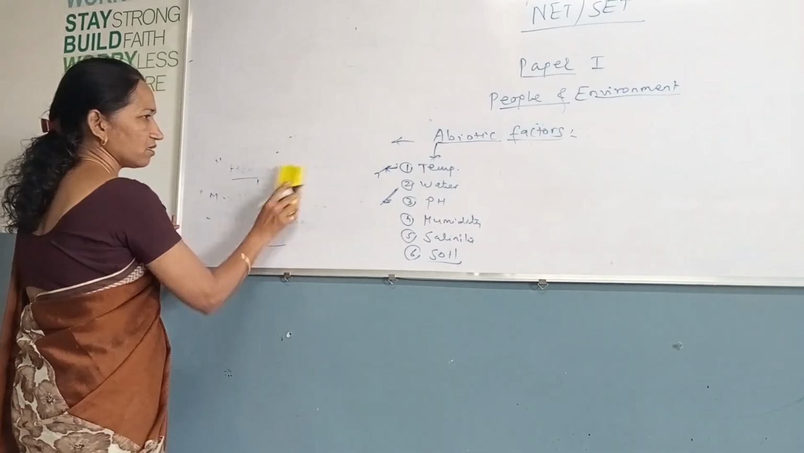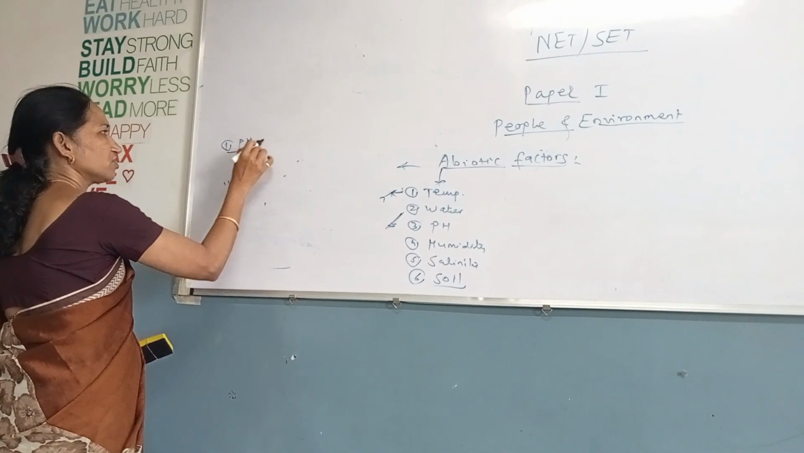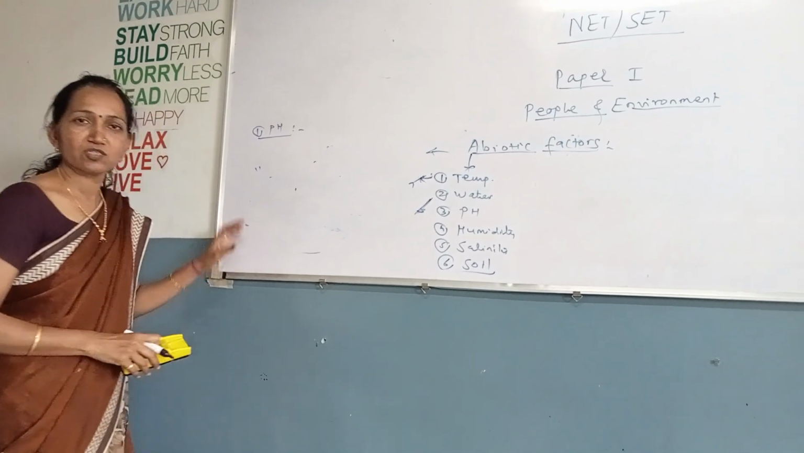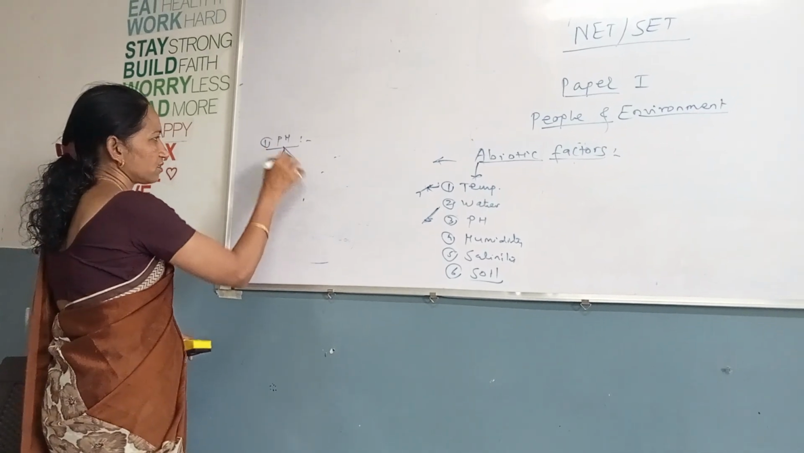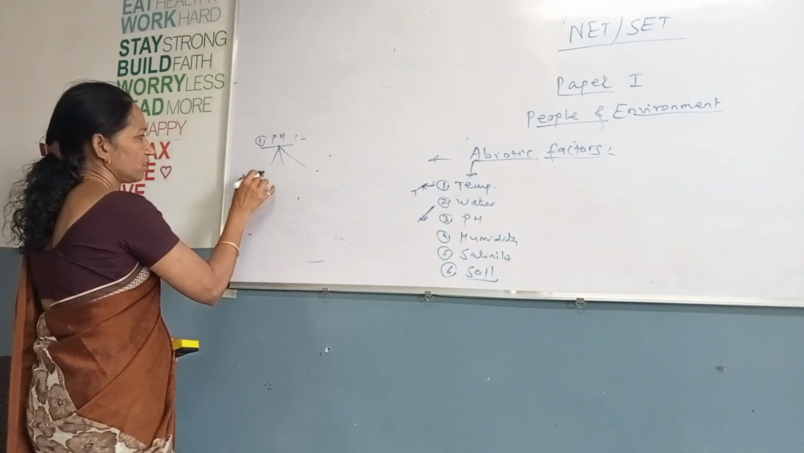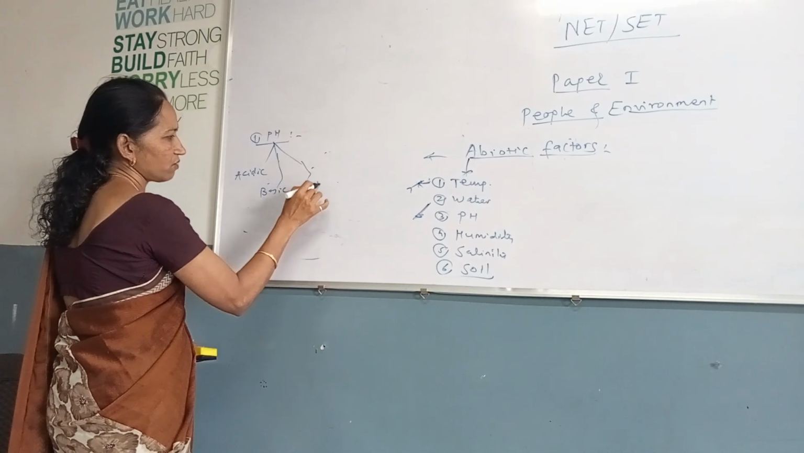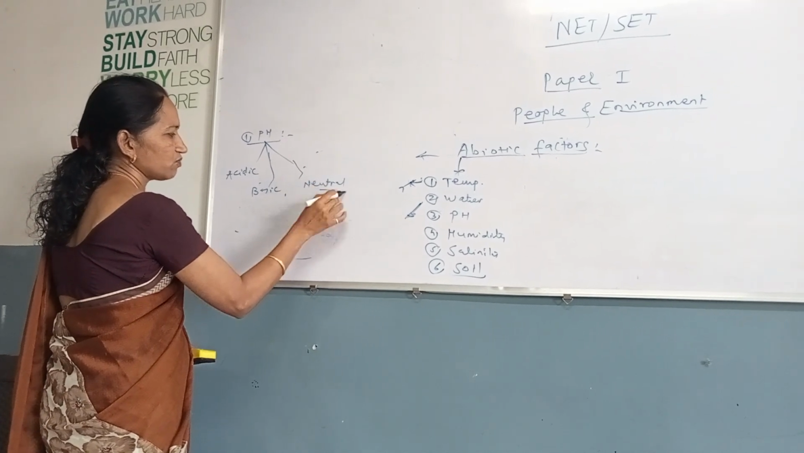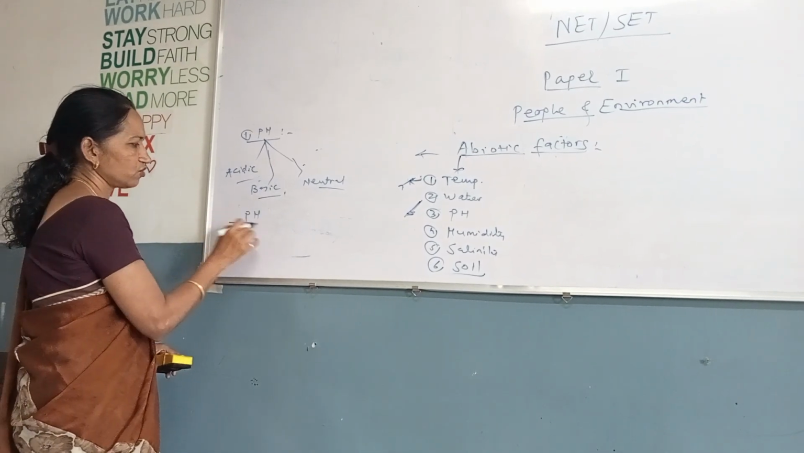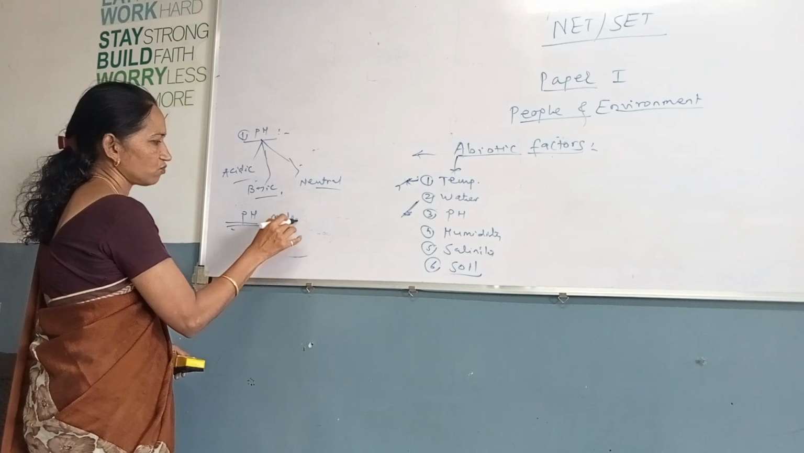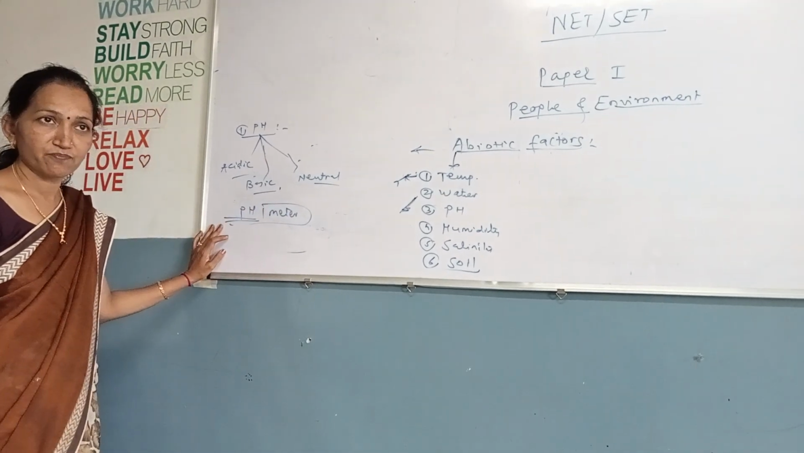Then the third factor is the pH factor. What is the full form of pH? pH is the potential of hydrogen or the power of hydrogen. pH shows three types: acidic pH, basic pH, and neutral pH. pH is measured by the instrument called the pH meter, which is responsible for measuring the pH of a particular solution or fluid.